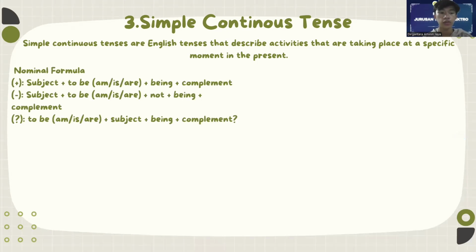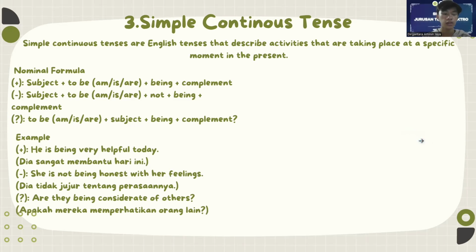Okay, nominal formula for simple continuous tense. Positive: subject plus to be plus being plus complement. Negative: subject plus to be plus not plus being plus complement. Interrogative: to be plus subject plus being plus complement. Okay, for the example, positive: he is being very helpful today. Negative: she is not being honest with her feelings. Interrogative: are they being considerate of others?